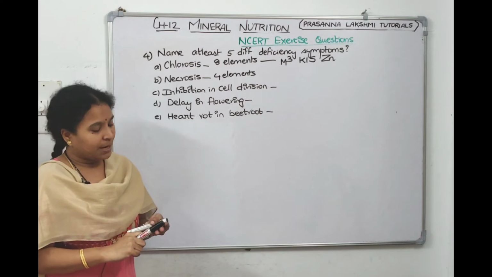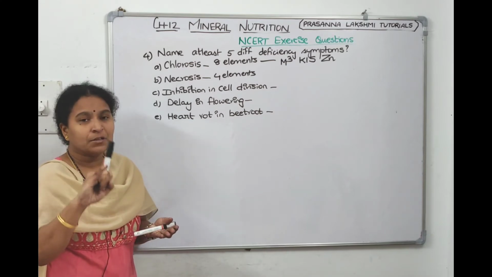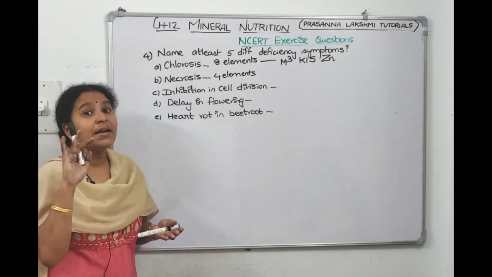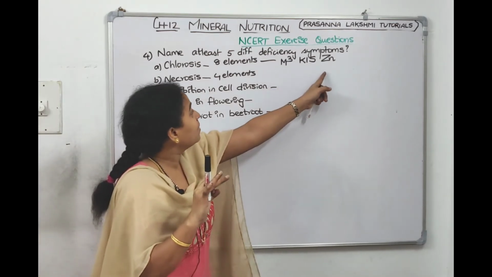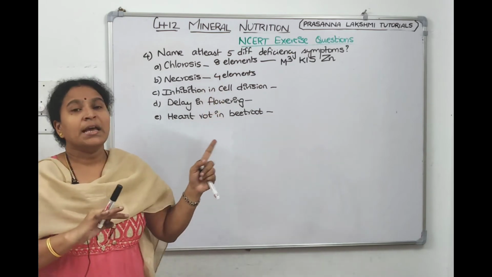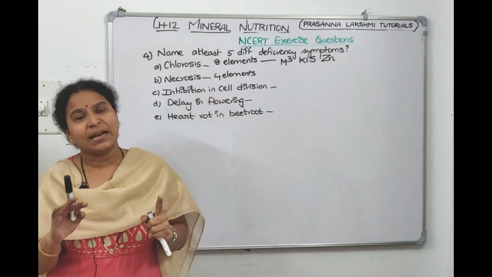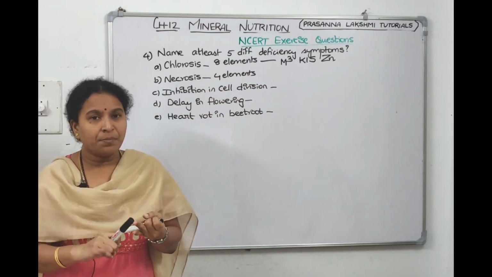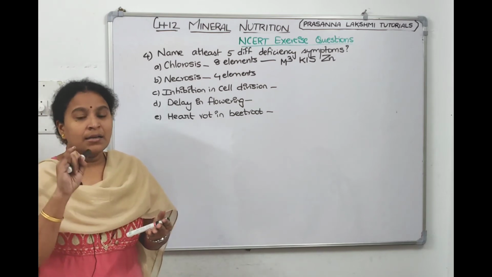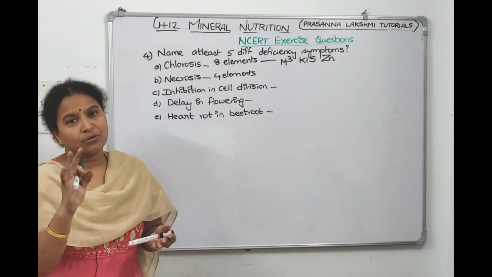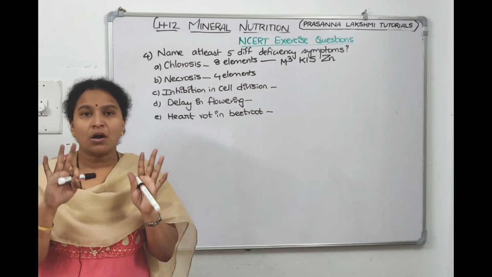K for potassium, I for iron, S for sulfur, Z for zinc, N for nitrogen. These 8 elements will cause chlorosis.